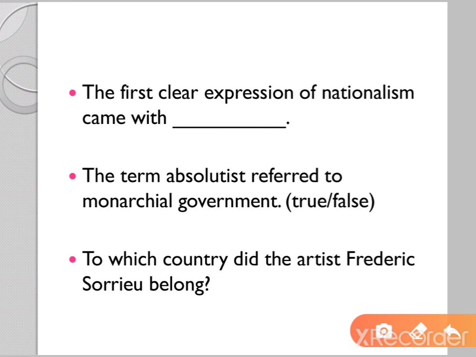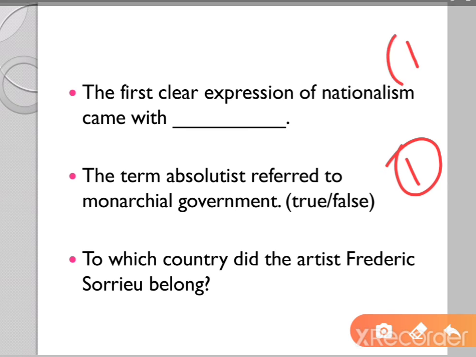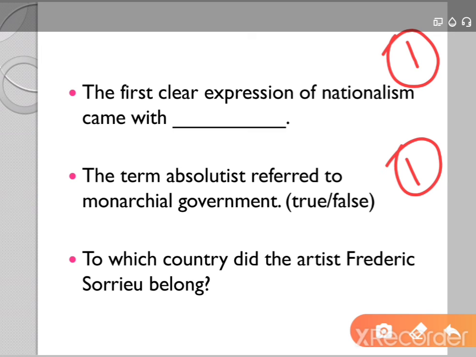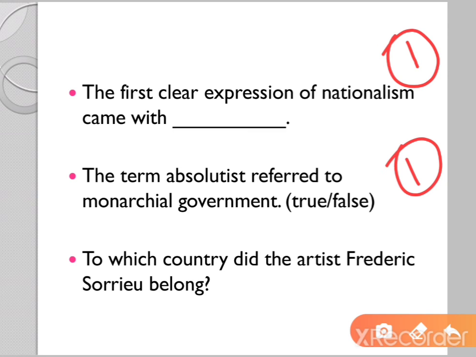The term absolutist, now you have another question of true and false. This is also for 1 mark. The term absolutist referred to monarchical government. Yes, this is true. Absolutist stands for a form of monarchical government which is centralized and repressive. So this was your second question.